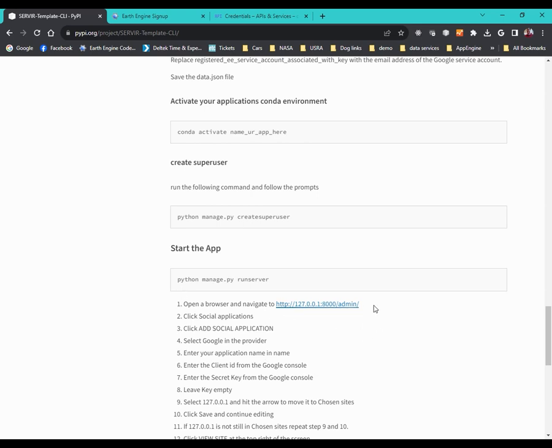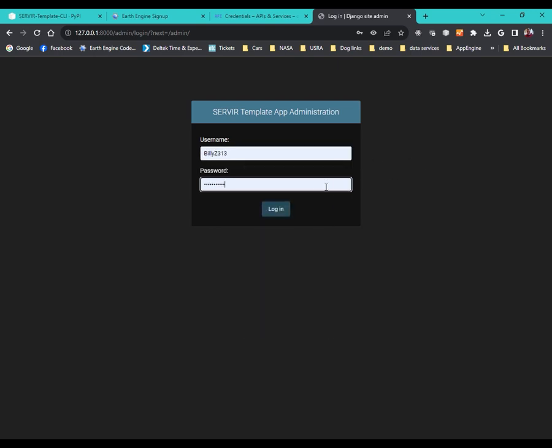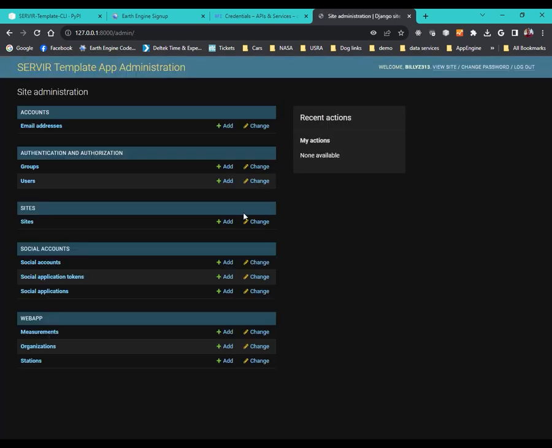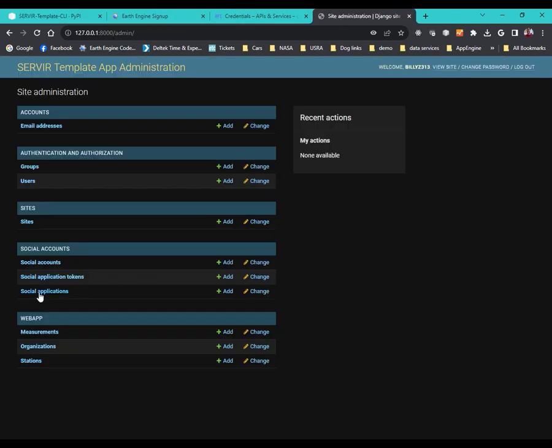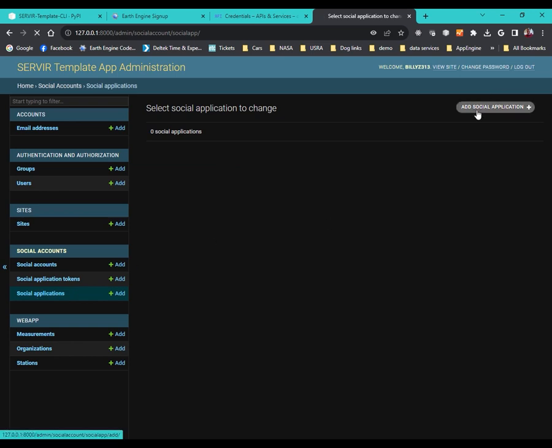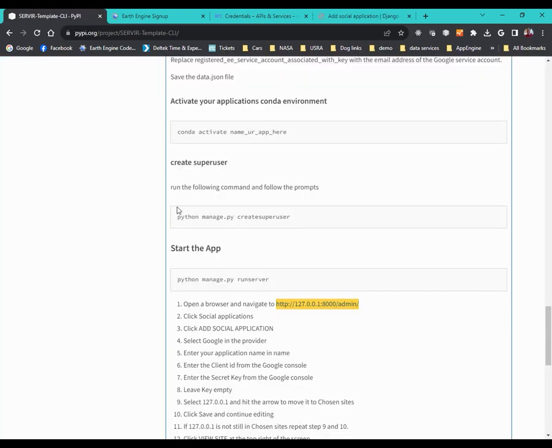And let's see the next order of business. Open a browser, navigate to here. And we're going to log in with the user that we just created. Okay. So let's see, next order of business. Click social application. Click add social application. Okay. Social application. Add social application. Provider, Google. Okay.